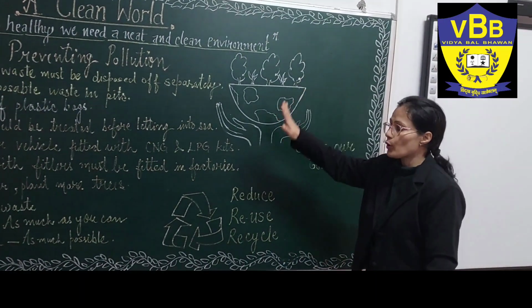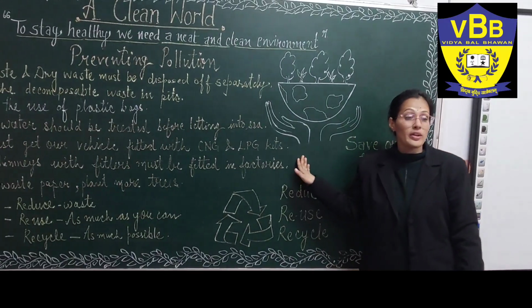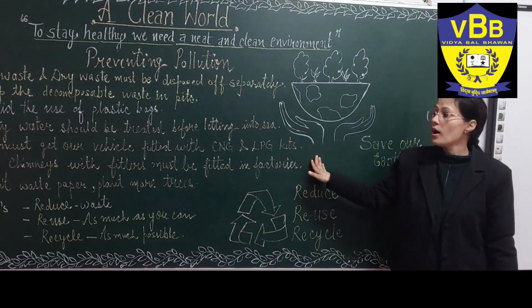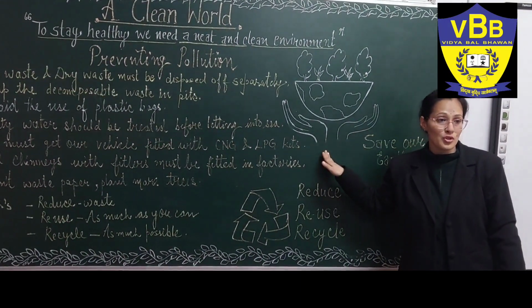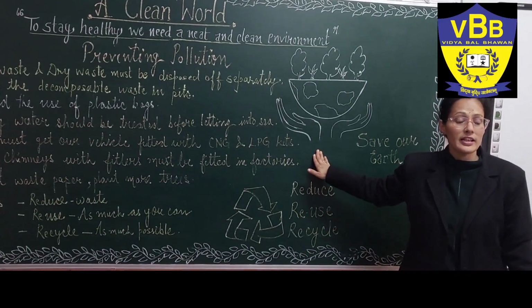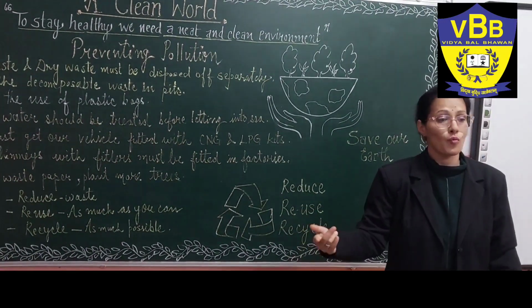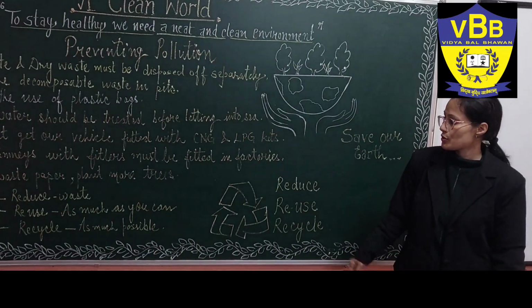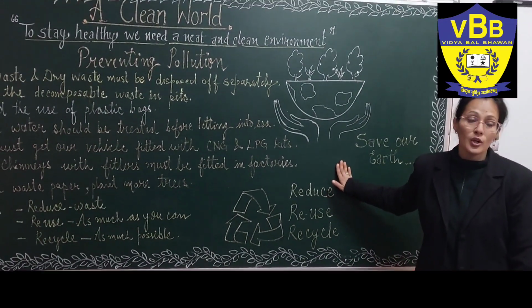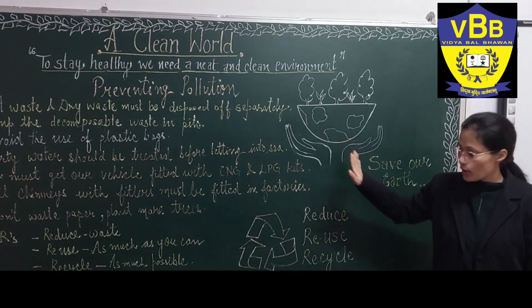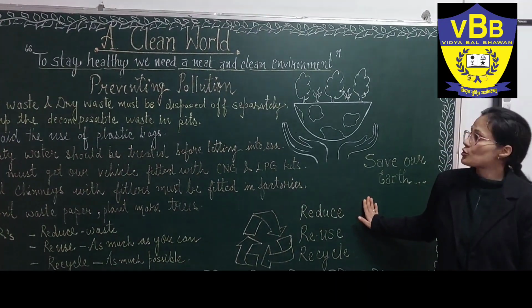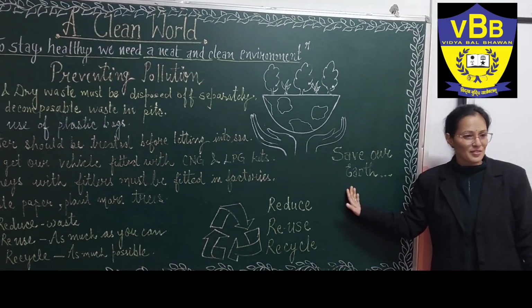If we are following these measures, we definitely are going to improve our pollution condition, whether it is air pollution, water pollution, or land pollution. So it is very important to have control on all these things, to make our world a clean world.